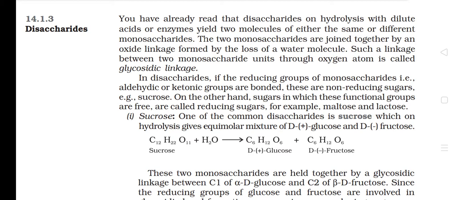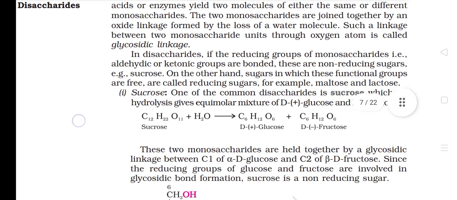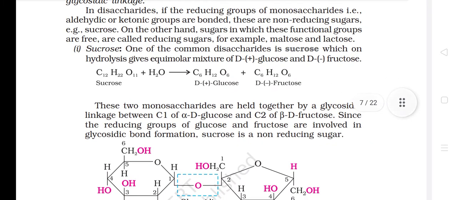In disaccharides, if the reducing groups of monosaccharides, that is, aldehydic or ketonic groups, are bonded, these are non-reducing sugars, for example, sucrose. On the other hand, sugars in which these functional groups are free are called reducing sugars, for example, maltose and galactose.